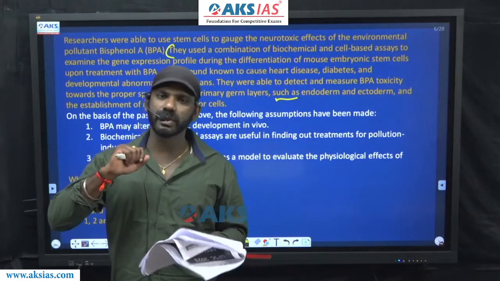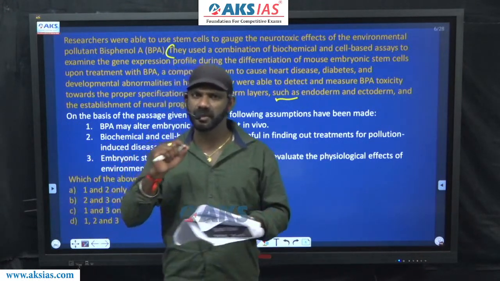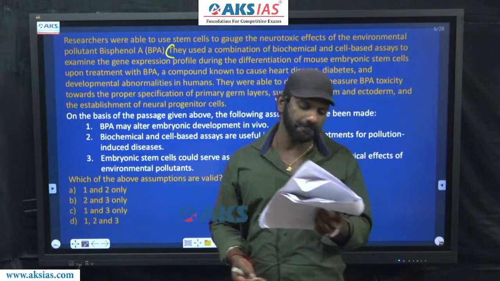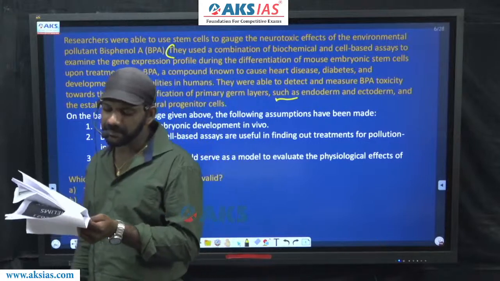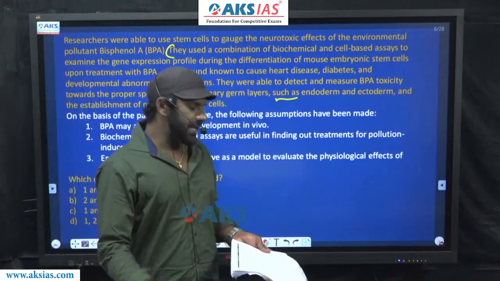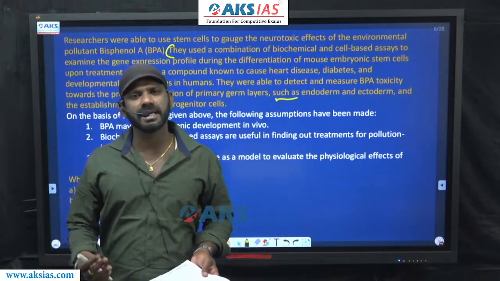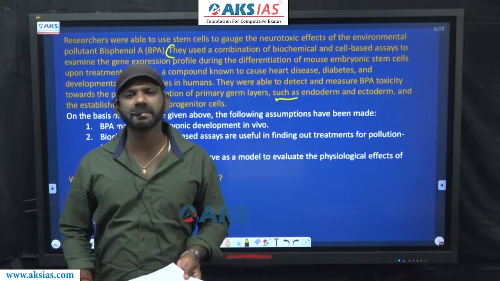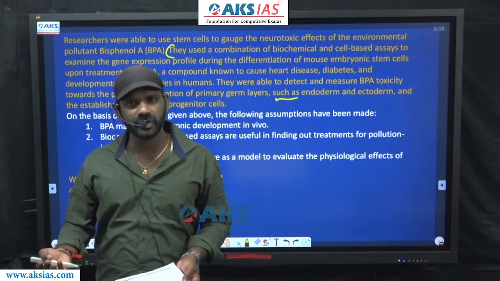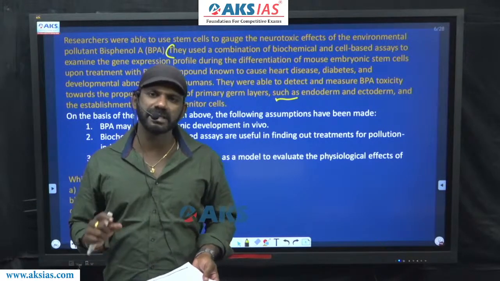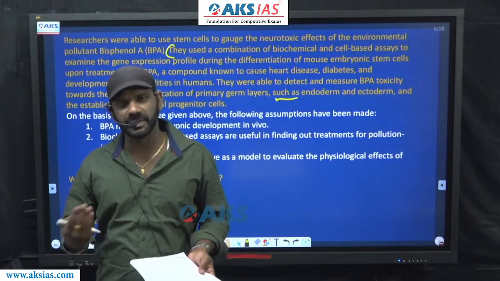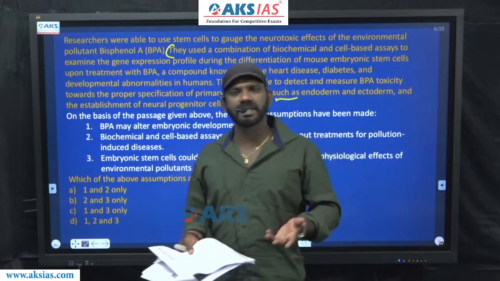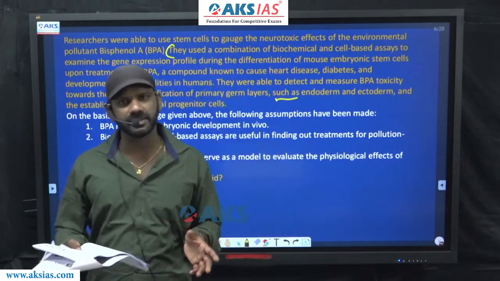Now, as I told you, in the option that we go for, there must be mention about the sentence in the paragraph, and some piece of information must go beyond the paragraph. Come to statement 1. BPA may alter embryonic development in vivo. Now, assumptions can be facts as well as doubts. May and might are for doubt, will and would are for fact. In the paragraph, if it is a fact, an assumption can be a fact as well as a doubt. Similarly, in the paragraph, if it is a doubt, assumption can be a doubt as well as a fact. So assumptions can be facts as well as doubts.